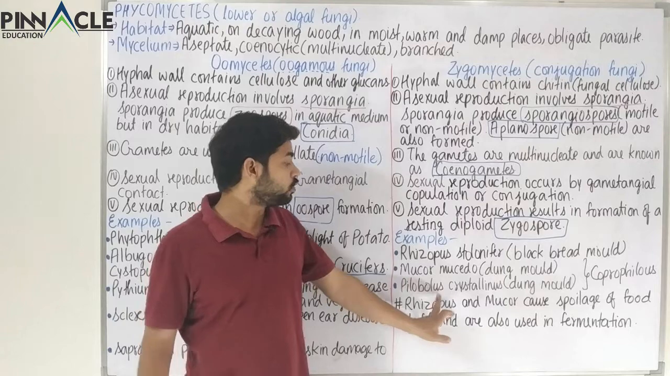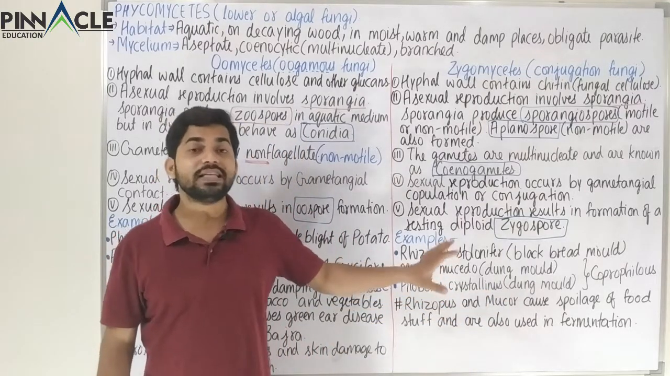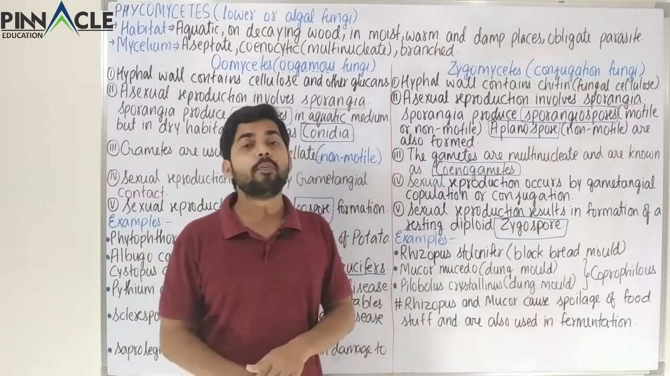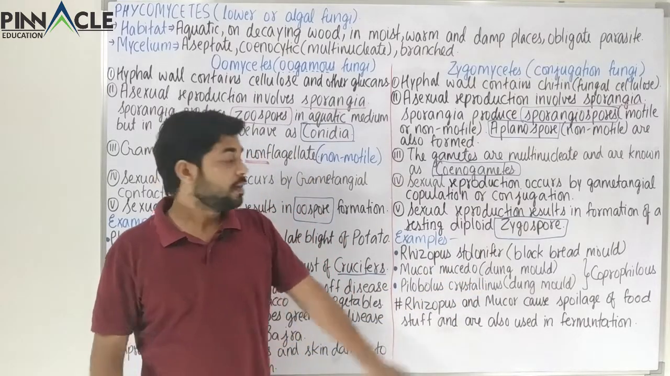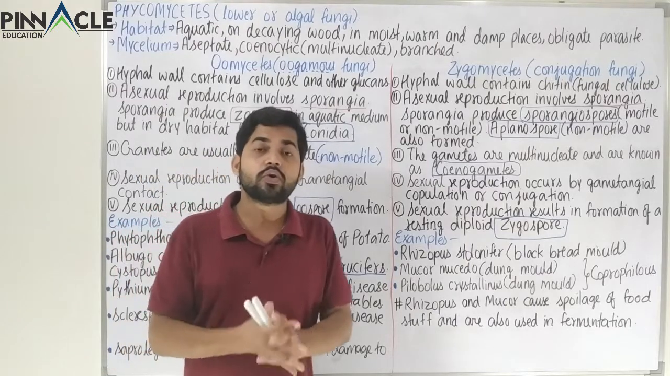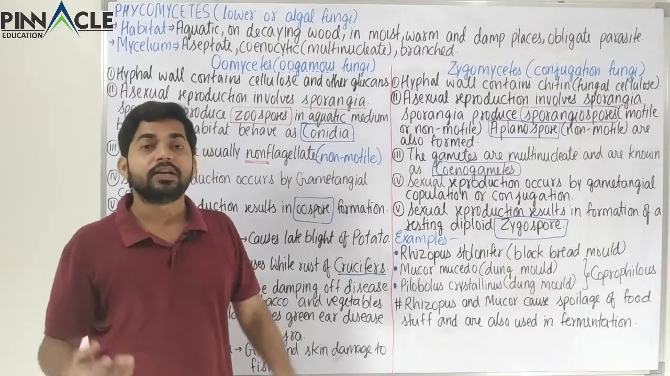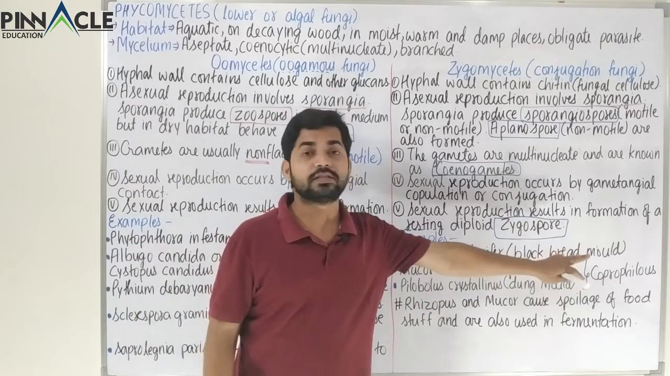Apart from that, we also have Pilobolus crystallinus. So this is also a coprophilous species, like Mucor, and this Pilobolus also grows on dung, that is, various animals' fecal matter. So these are called coprophilous.